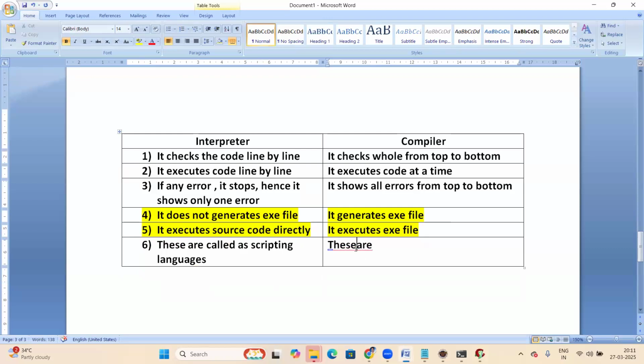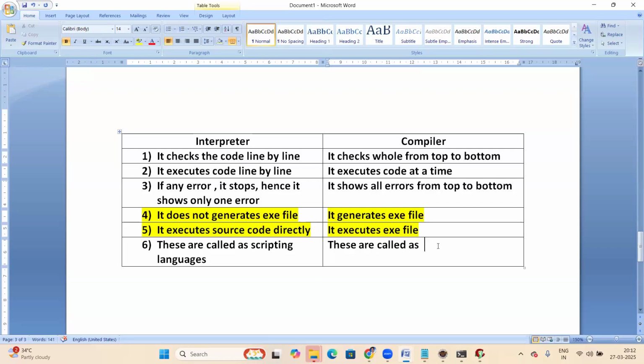Tell me guys, now you can guess it. High level language? Anyone? Come on, guys. Interpreter-based languages are scripting languages. No, interpreter, compiler, all are high-level languages only.